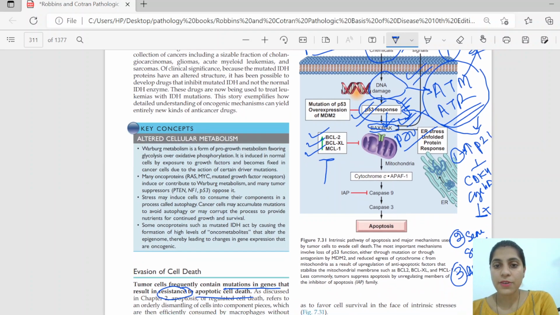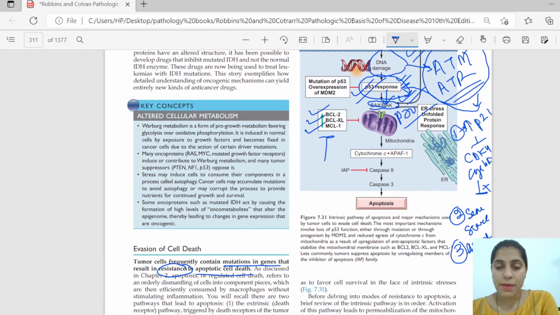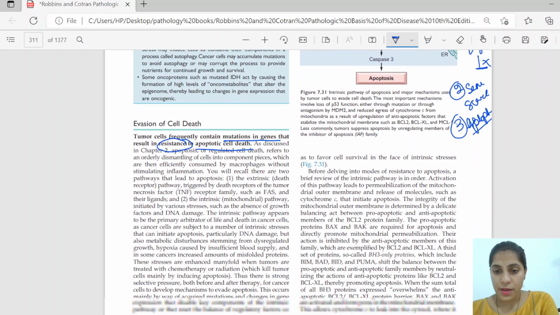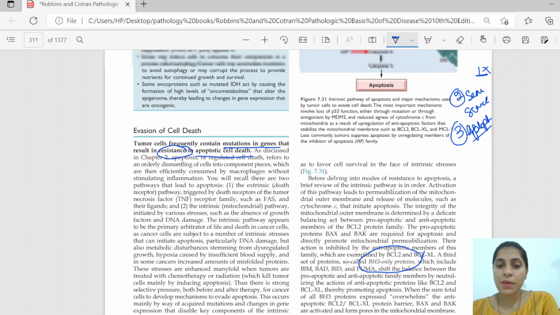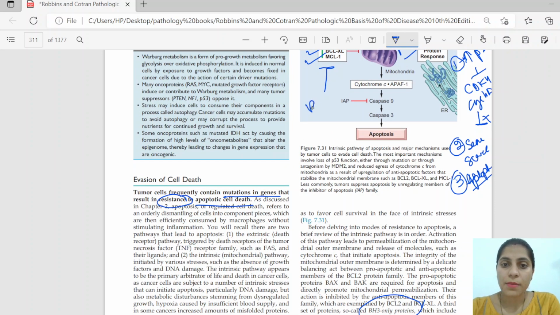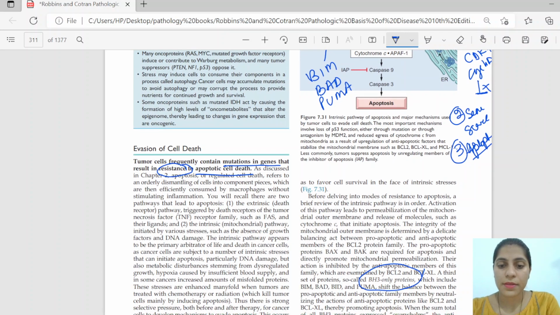These BCL2, BCLXL and MCL1 are inhibited by the BH3 only proteins. BH3 only proteins include BIM, BAD, then PUMA and BID.